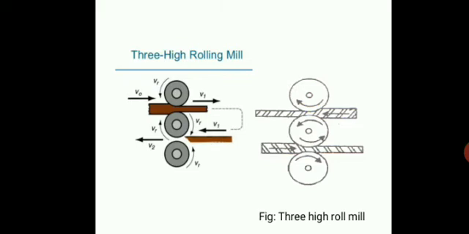These are used for producing steel shapes such as I-beams, angle joints, etc. The first pass is like this and the second pass is like this. Here the first pass is like this, then the second pass. In this case, first pass and second pass.